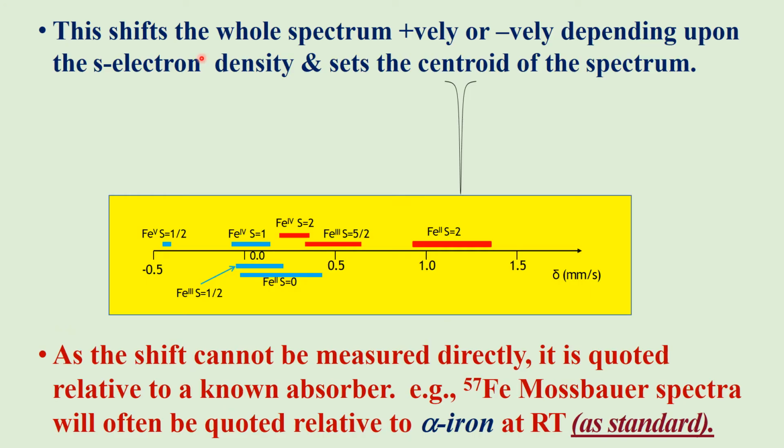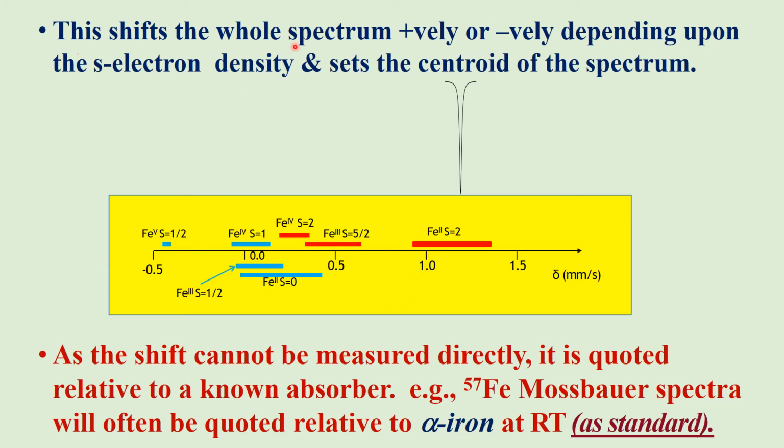The isomer shift shifts the whole spectrum positively or negatively. For example, Fe2+ is shifted in the positive direction, whereas Fe3+ and Fe4+ are shifted in the negative direction.